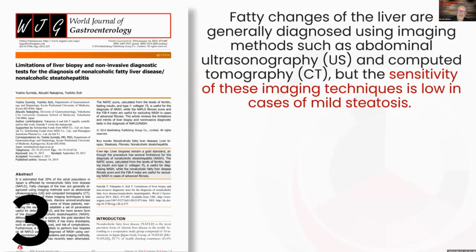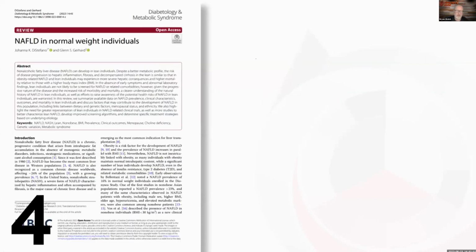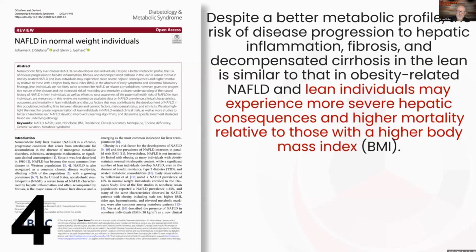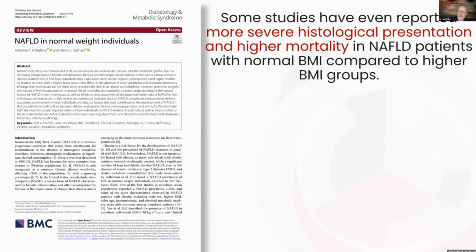Number 3, then you have ultrasounds and CT, but that doesn't catch early mild fatty liver. This is a big one. And again, this is recorded, so I'll just flash this on the screen. You can pause this later. Non-alcoholic fatty liver disease happens in lean people as well. And what this next one says is they have a more severe histological presentation and higher mortality. So we might look at somebody and say, well, you're not a candidate for fatty liver, but in fact they might actually be.